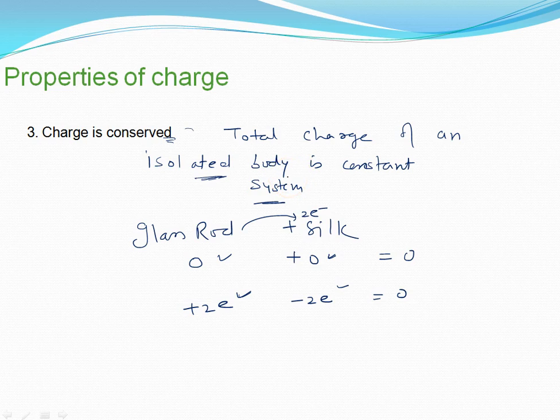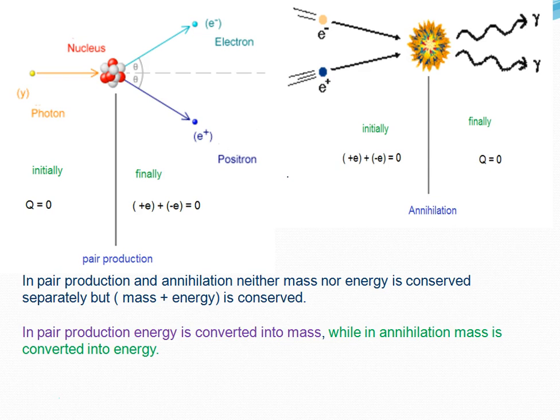So I am showing in the next slide, you can go through it. Just read it, there we will discuss. In pair production and annihilation, neither mass nor energy is considered separately, but the combination of mass and energy is always considered. Here you can see one gamma photon splitting into an electron and positron, and when electron and positron combine we get two gamma photons, two gamma rays.